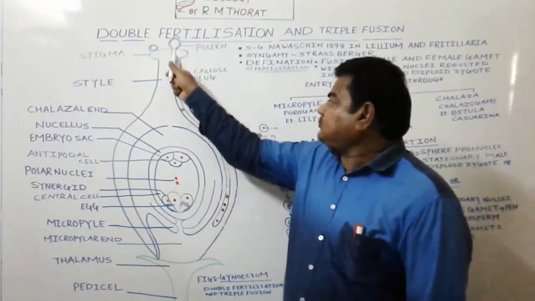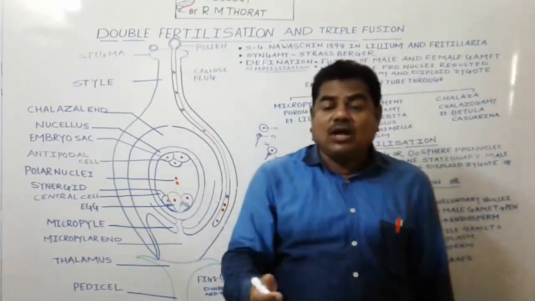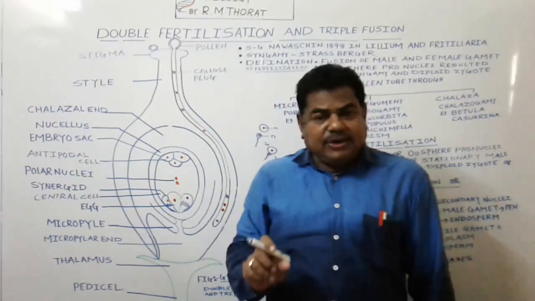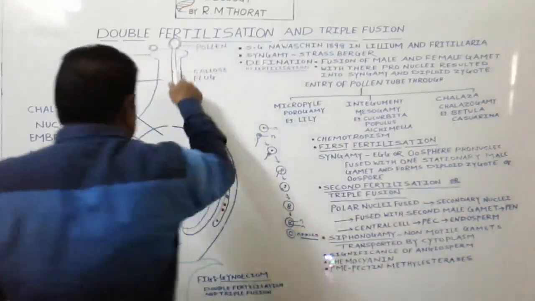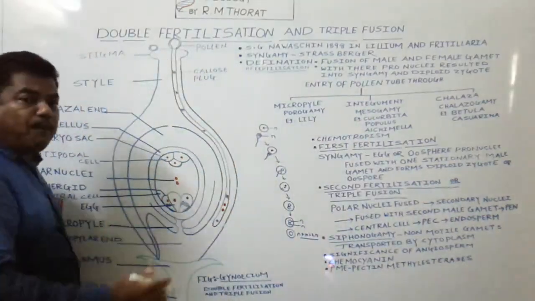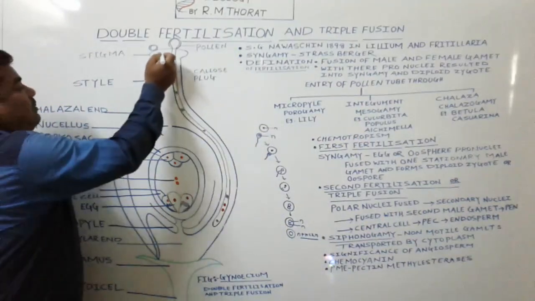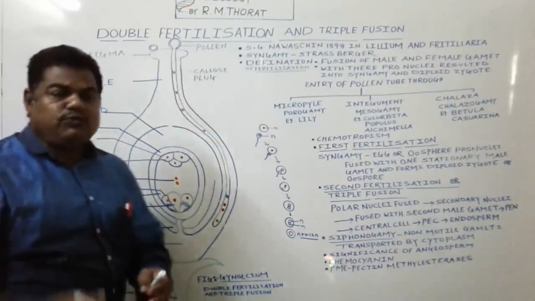to come out. This is the structure, we call it what? Pollen grain. From the pollen grain, a tube-like structure emerges. We call it a tube. That tube we call a pollen tube. It means this stigma plays an important role. This stigma is full of water. It is full of what?